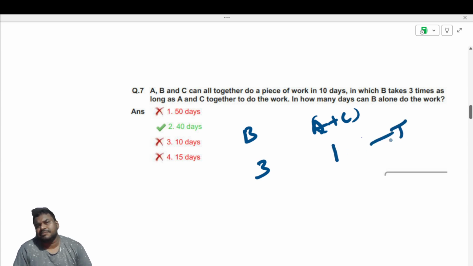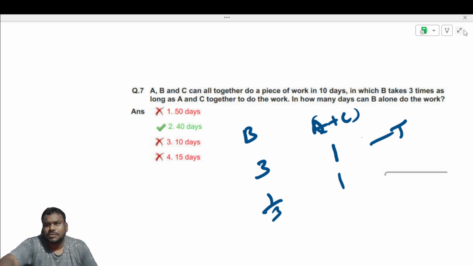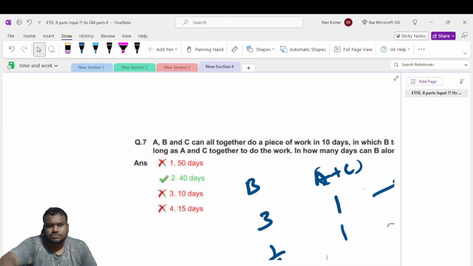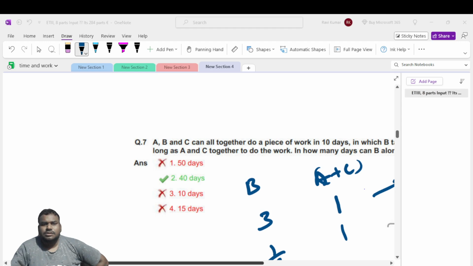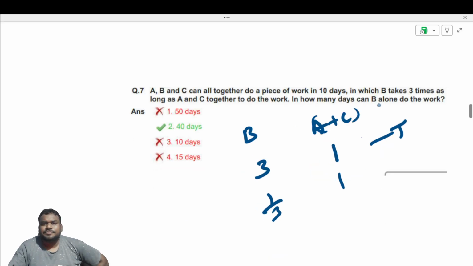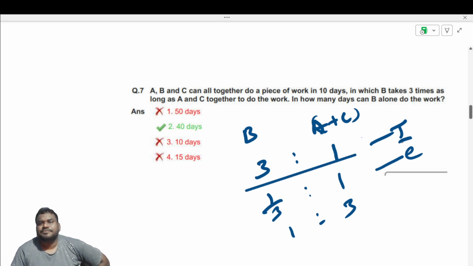This is the time. So 1 by 3 and 1 are the efficiencies. These are the times, then this will become the efficiency. 1 by 3 is to 1, which is nothing but 1 is to 3. You can directly write: if 3 is to 1 are the times taken by them, then the efficiency is the reciprocal. So 1 will come here and 3 will come here. So 1 is to 3 will become their efficiency.